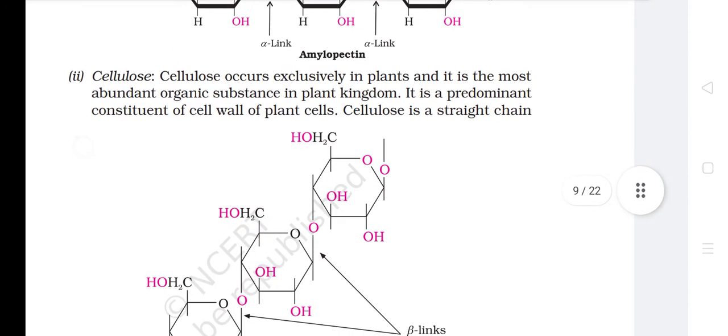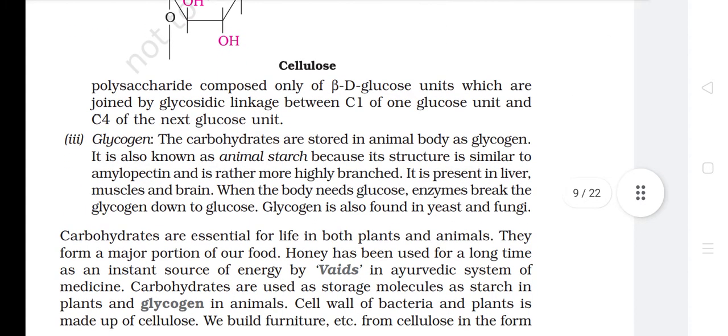Second, cellulose. Cellulose occurs exclusively in plants and it is the most abundant organic substance in the plant kingdom. It is a predominant constituent of the cell wall of plant cells. Cellulose is a straight-chain polysaccharide composed only of beta-D-glucose units which are joined by glycosidic linkage between C1 of one glucose unit and C4 of the next glucose unit.